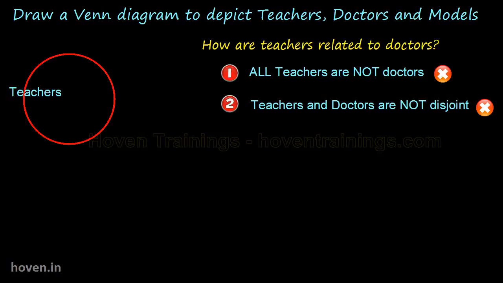Next, can a teacher not be a doctor? It is wrong to say that a teacher cannot be a doctor or vice versa. So we can rule out the possibility of 2 independent circles also.